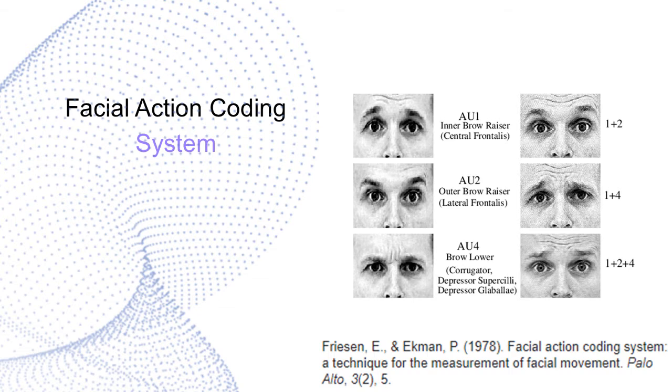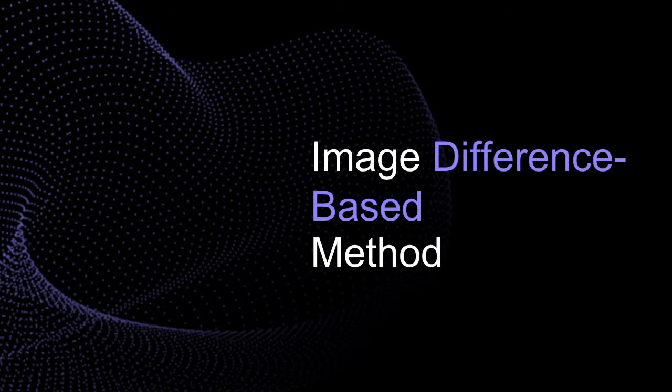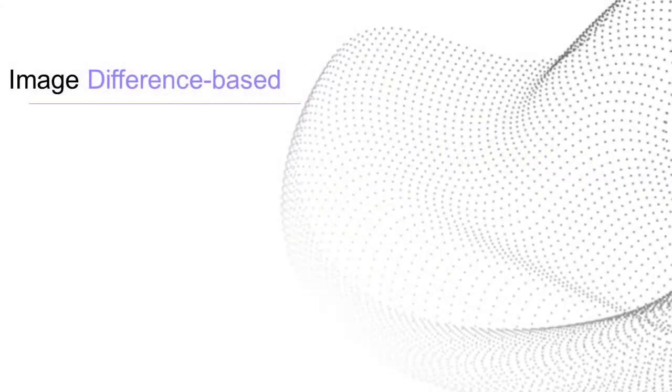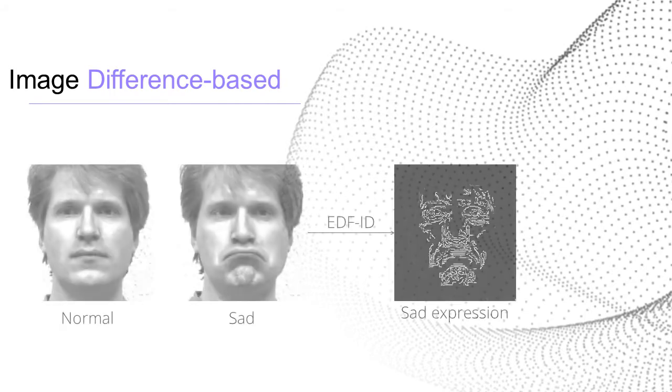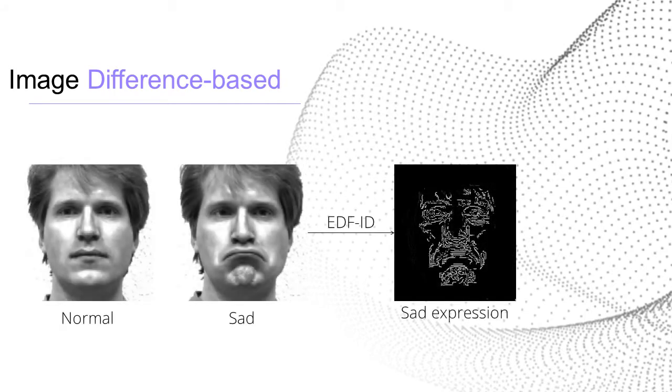Image difference-based method follows these steps in segmenting facial action units but with a different approach. The image difference-based method takes the difference between two expressions so that any part of the face that is not involved in the expression will be discarded, remaining only the important parts. These parts will then be processed by LBP for facial expression recognition. So what is the next step?